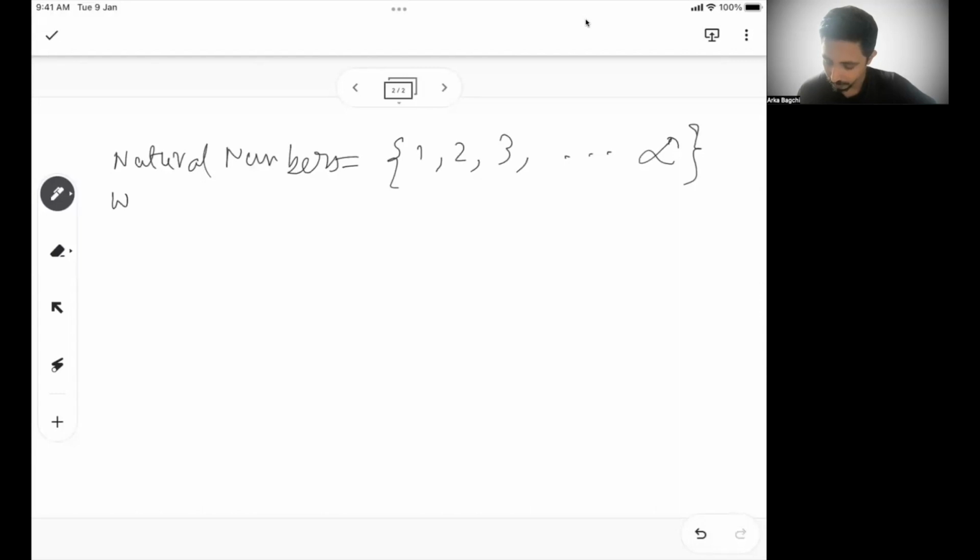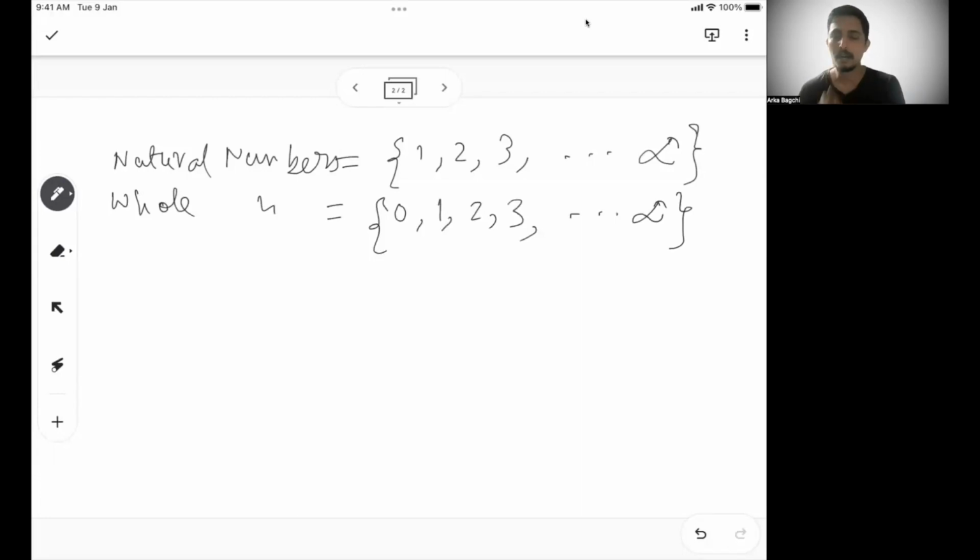Now the next one is the set of whole numbers. What are whole numbers? The whole numbers are the same set of natural numbers along with 0: 0, 1, 2, 3, and goes till infinity. Now the next part is integers.